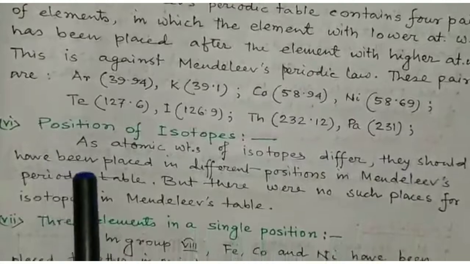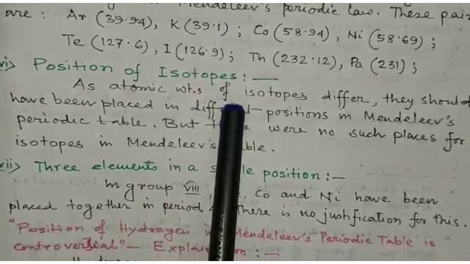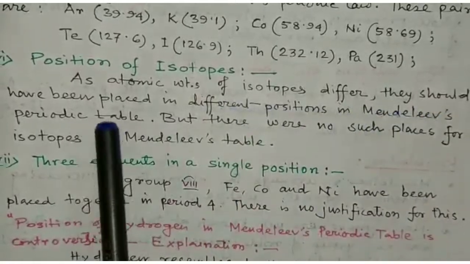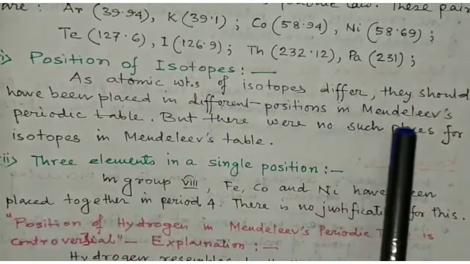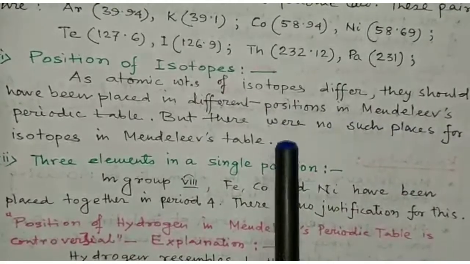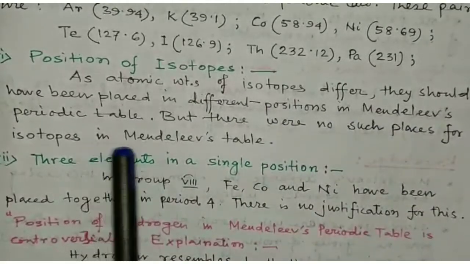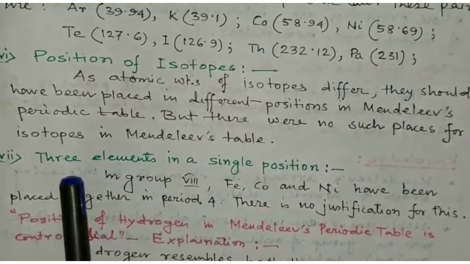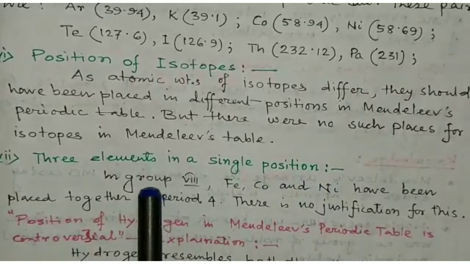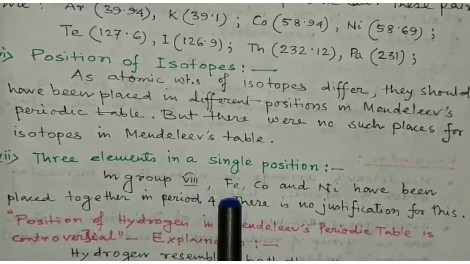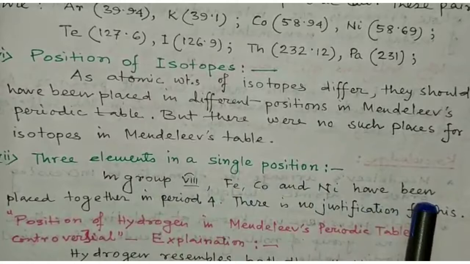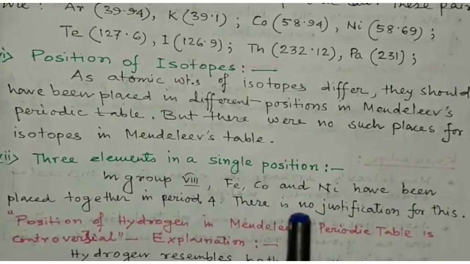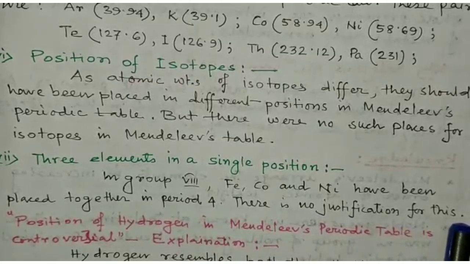The next demerit is the position of isotopes. As atomic weights of isotopes differ, they should have been placed in different positions in Mendeleev's periodic table, but there were no such places for isotopes in Mendeleev's periodic table. And the last demerit is 3 elements in a single position. In group 8, iron, cobalt and nickel have been placed together in period number 4. There is no justification for this.